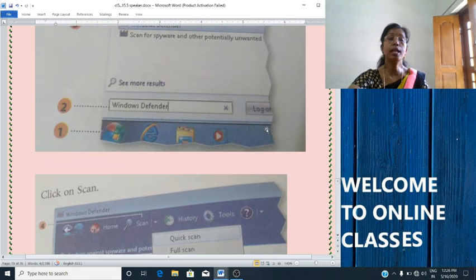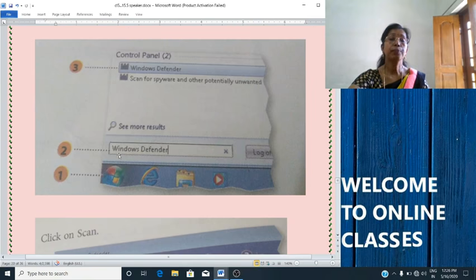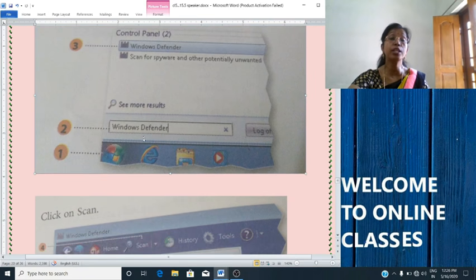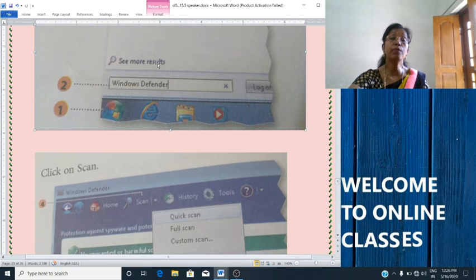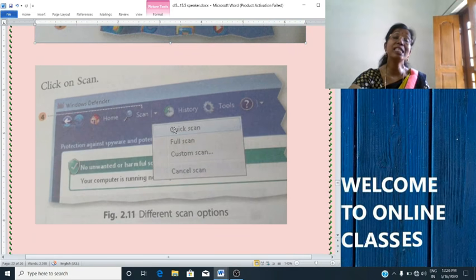Here this is the dialog box. First step, start button. Second, you will type Windows Defender in the search area. Then you will click Windows Defender. Then you will click on scan. As you click on scan, you can see on the screen quick scan, full scan and cancel scan. So what is this full scan?